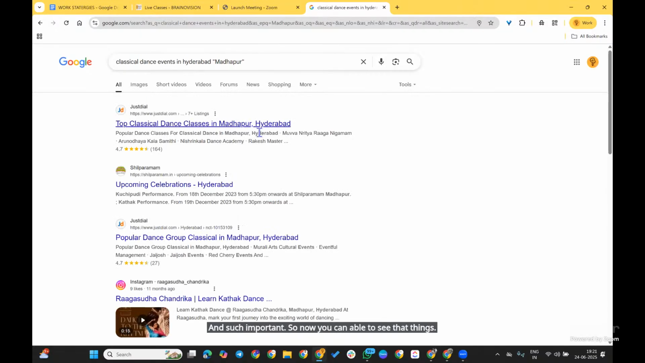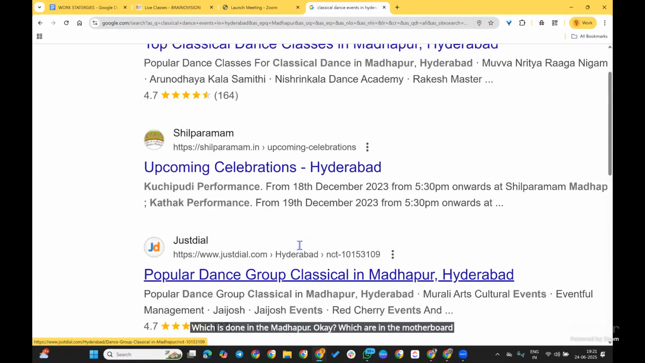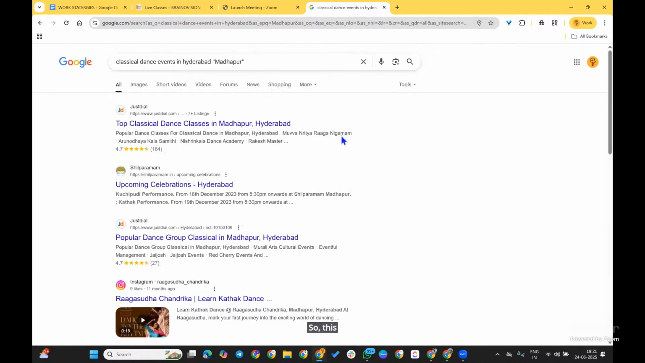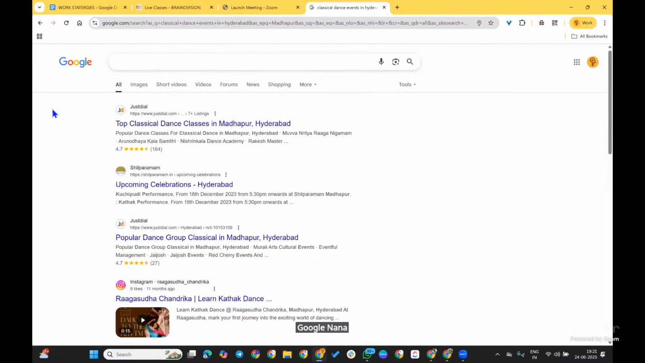So now you can see the things which are in Madhapur. You will get it like that. So this is called advanced search in Google and clear filtering in Google. So that is how you can search in Google effectively.